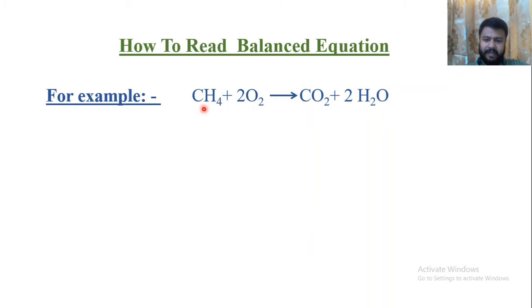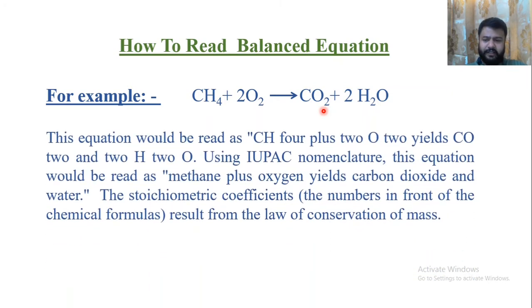So we can say that this is the combustion of methane which is going to produce CO2 and water, that is carbon dioxide and water. So we can read this equation. This equation would be read as CH4 plus 2O2 yields, this arrow means yield, carbon dioxide, that is CO2, and H2O. Using the IUPAC nomenclature, this equation would be read as methane plus oxygen yields carbon dioxide and water.